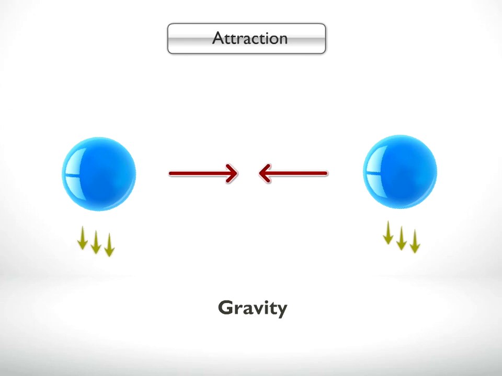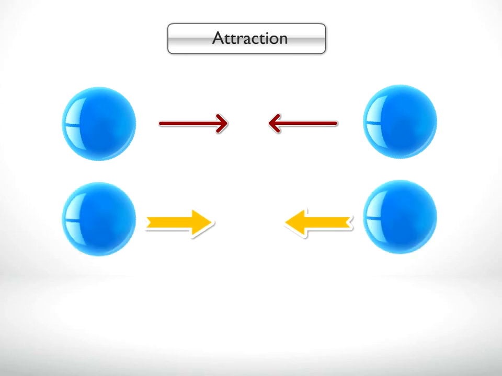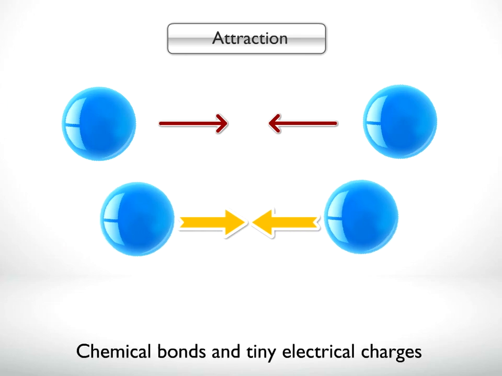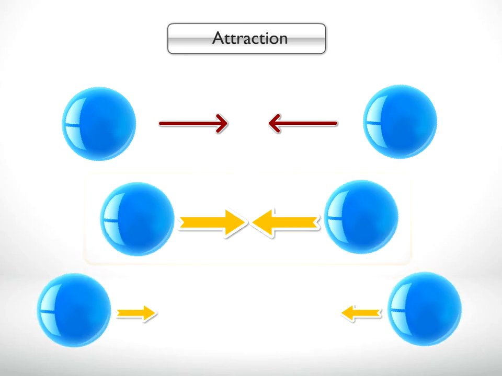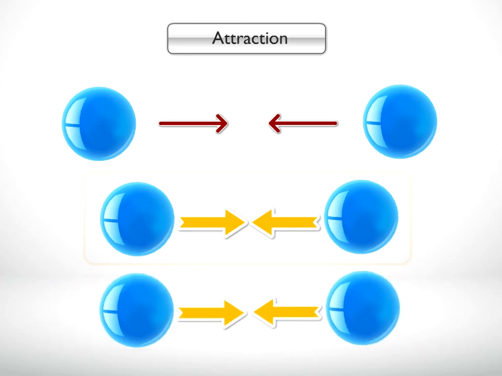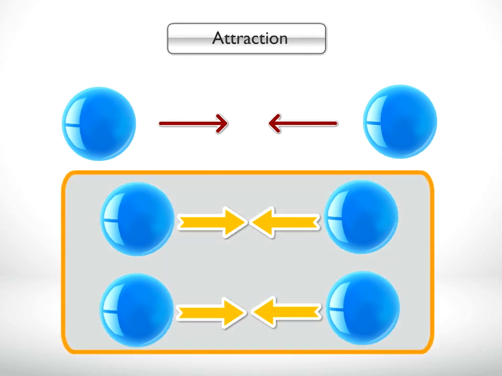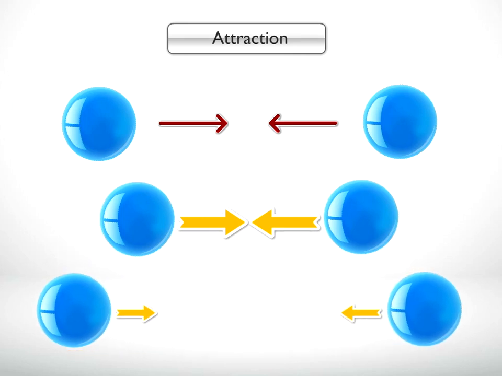The pull of gravity on tiny atoms and molecules is very small. However, there is another type of attraction that has a greater effect on the form that matter takes. This attraction is associated with chemical bonds and tiny electrical charges related to the structure of atoms and molecules. Sometimes, attractions are strong enough to hold particles close together and must be overcome for particles to move apart. In particles that will form bonds, the closer particles are, the more likely they are to form a chemical bond. The farther apart particles are, the less likely it is that they will form attractions as bonds.